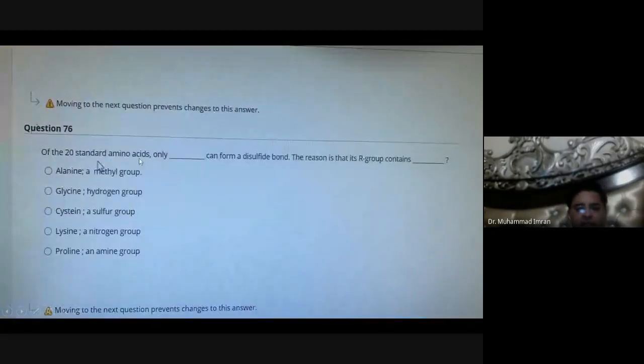Of the 20 standard amino acids, only cysteine can form disulfide bonds because cysteine contains a sulfhydryl group at its end.